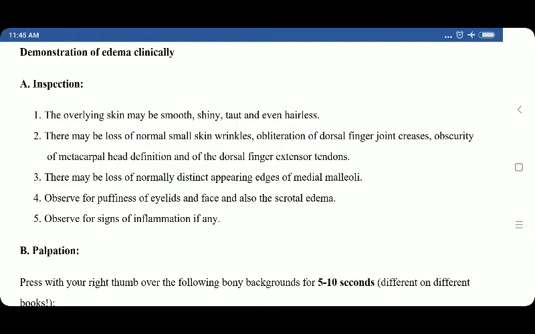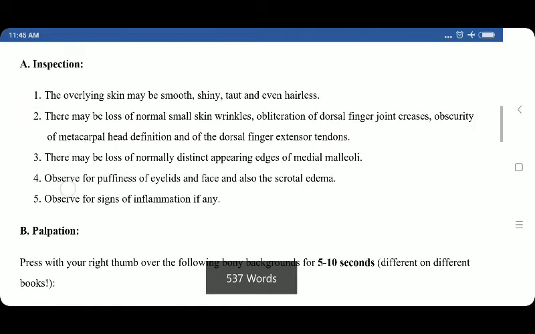Demonstration of edema clinically: inspection. The overlying skin may be smooth, shiny, taut, and even hairless. There may be loss of normal small skin wrinkles, obliteration of dorsal finger joint creases, obscurity of metacarpal head definition, and of dorsal finger extensor tendons.